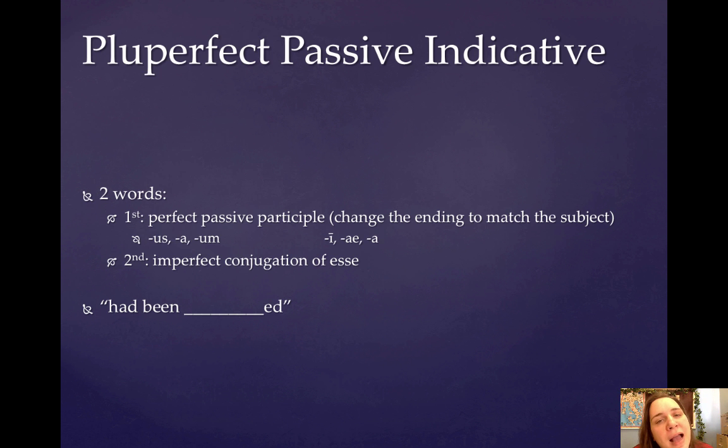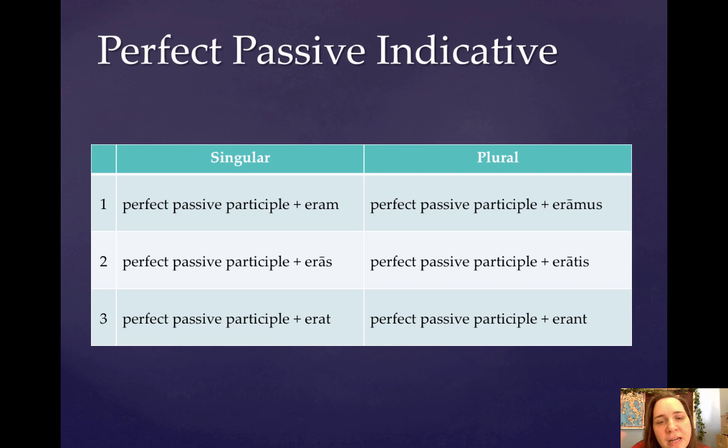So if you remember how to translate the pluperfect active, it's I had loved, or I had sung, or whatever. The pluperfect passive is going to be had been blanked. Okay, so had been loved, had been warned, or whatever. So to think about this in a different way, here's a chart. You need to write out this chart. Okay, perfect passive participle plus eram, eras, erat, eramus, eratis, erant.